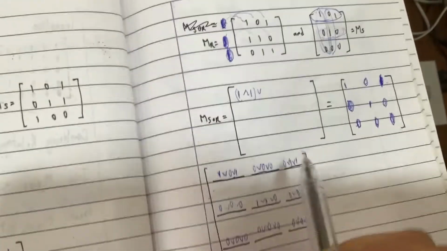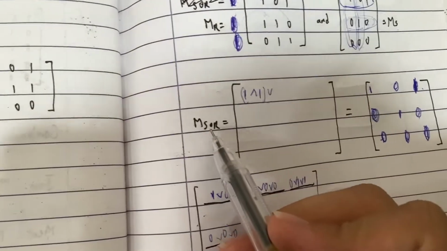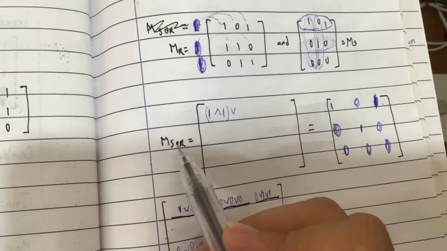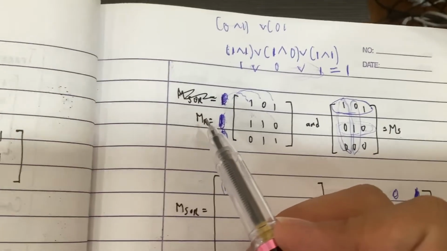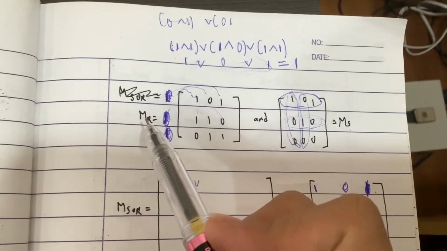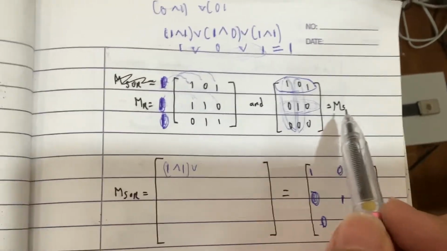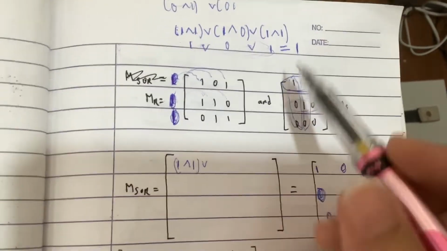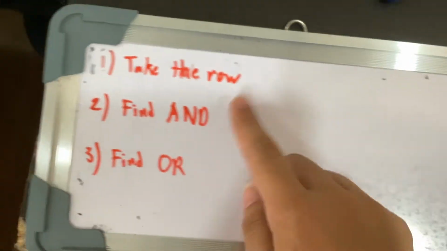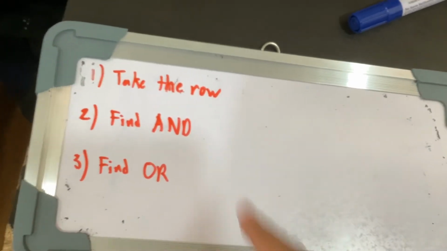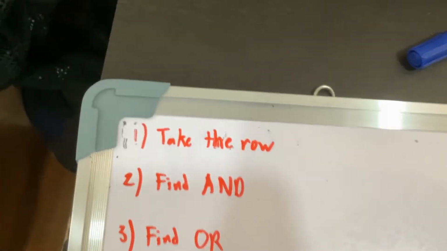So what's our goal here? Our goal here is that we want to find matrix S of R, or the composition. How does that work? Basically, we're given two matrices. We have matrix R and matrix S. We're going to use this to find the answer, which is this, okay? I'll teach you how to do that, and that is through this. We have 3 steps. Step 1, we take the row.